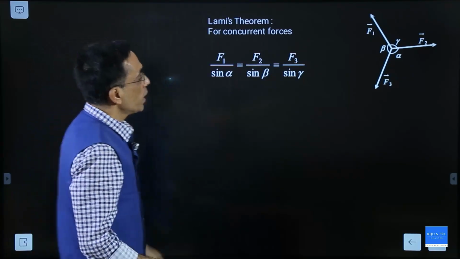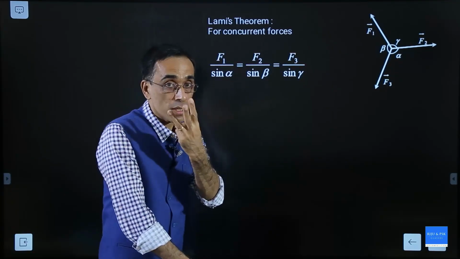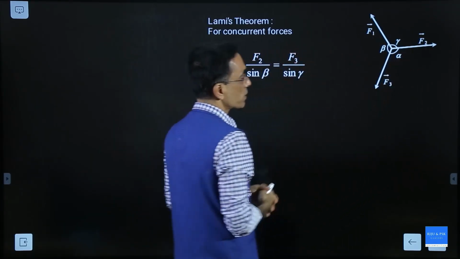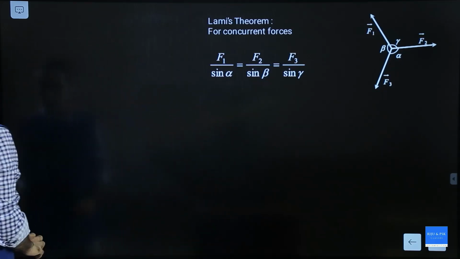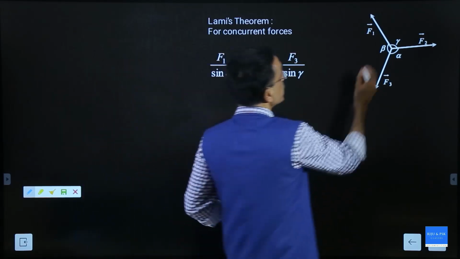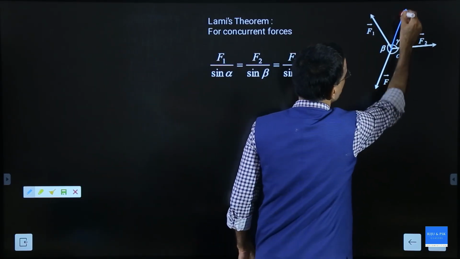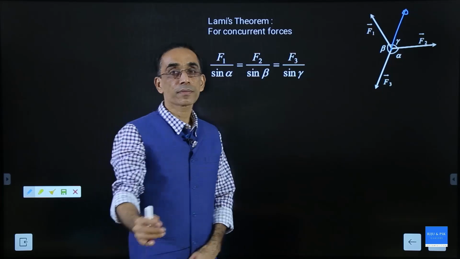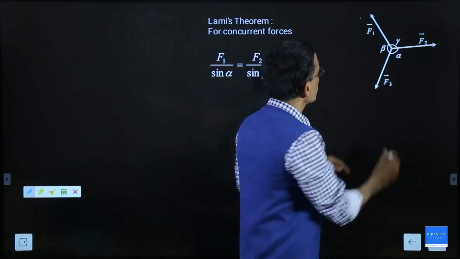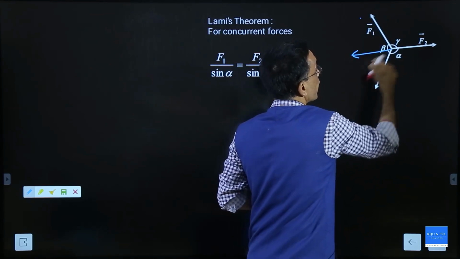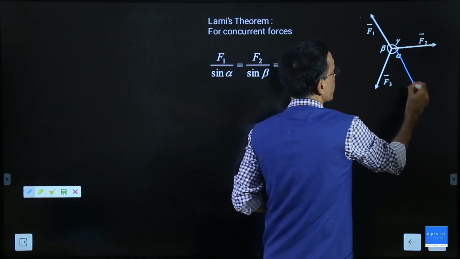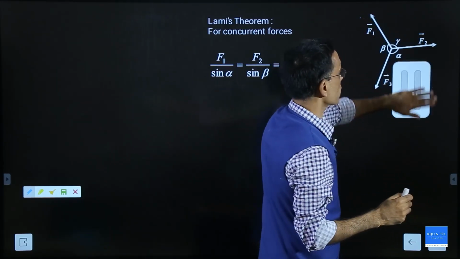It is very simple. This is applicable only for three vectors, three forces. There are three forces acting, and this is in equilibrium. That means they are balanced. If they are balanced, what does that mean? You are familiar with the word resultant, right? So, this F1 and F2 will have a resultant in this direction, F3 will cancel it. Or F1 and F3 will have a resultant and F2 will cancel it. Or F3 and F2 will have a resultant and F1 will cancel it. That is how they cancel.